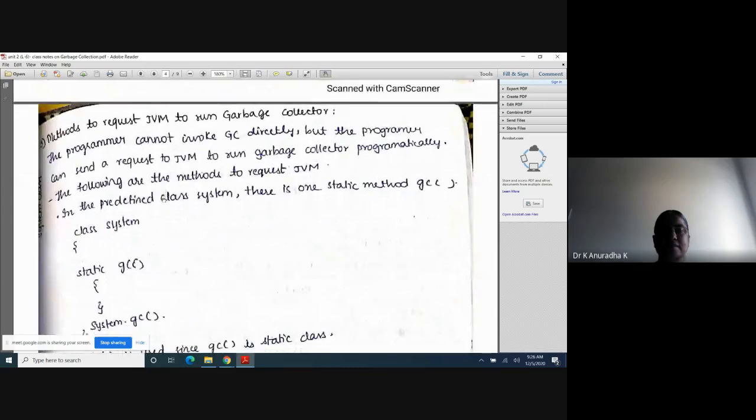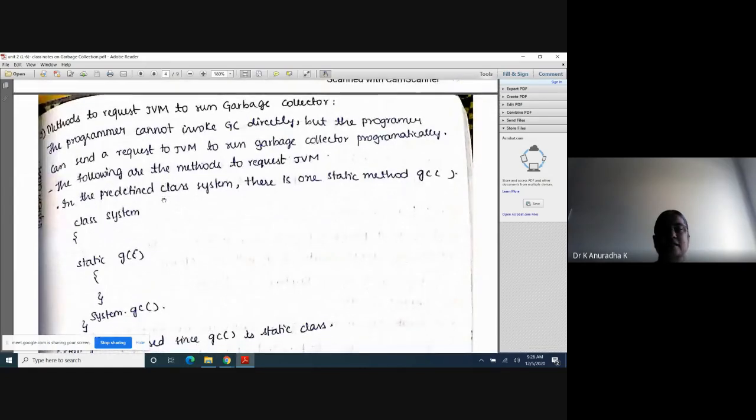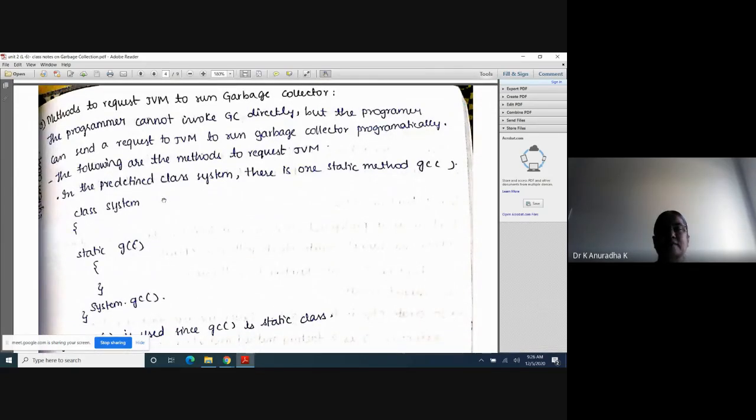Next, third concept. So the first introduction is completed, and how to make objects eligible for garbage collection is completed. The third concept is methods to request JVM to run the garbage collector. Already explained, the programmer cannot invoke the garbage collector directly, but the programmer can send a request to JVM to run the garbage collector programmatically.